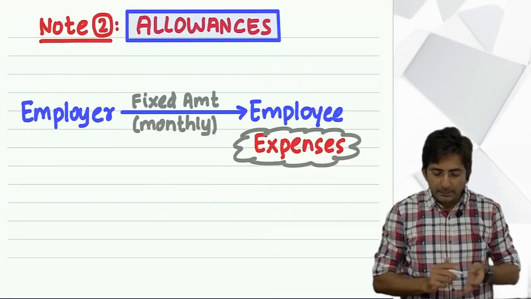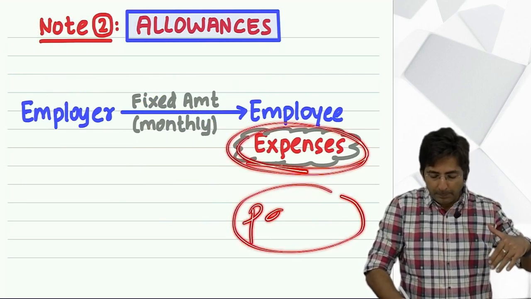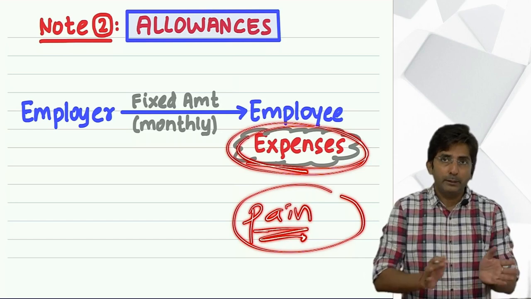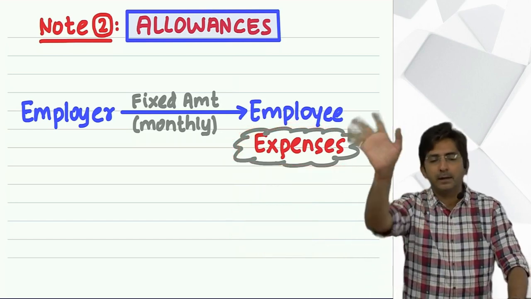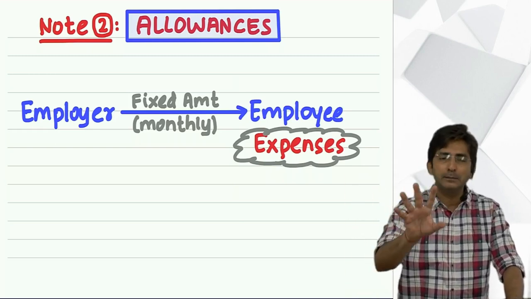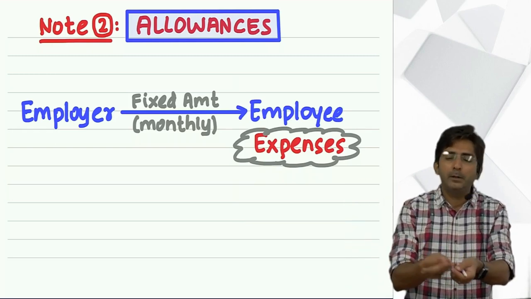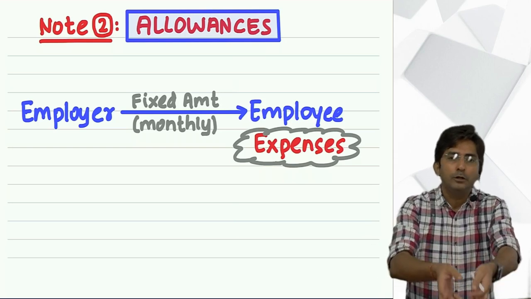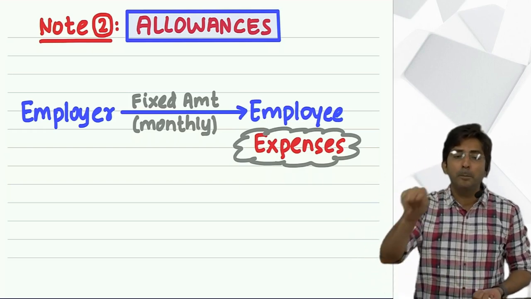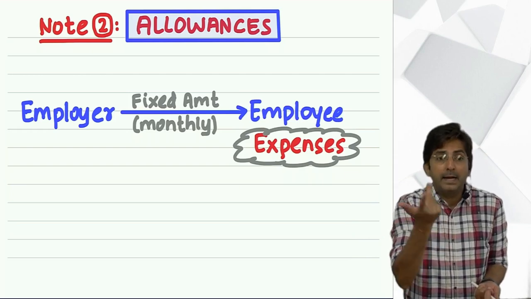See, I told you some time back, sometimes allowances are for expense, but sometimes they are for the pain in the job. So here it is not for some expenditure. When you go to some jungle area, it is not that you have to incur some expenditure, but in that jungle area, no one likes to work. It is not that you will be scared to work, but there will be fewer facilities. Means if you want to buy a little bit of shampoo or some grocery item, you have to go far, you have to work in a painful condition. So for that you are compensated by extra salary, and such extra salary is called tribal area allowance.